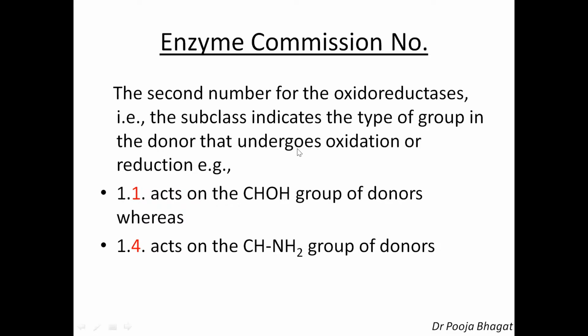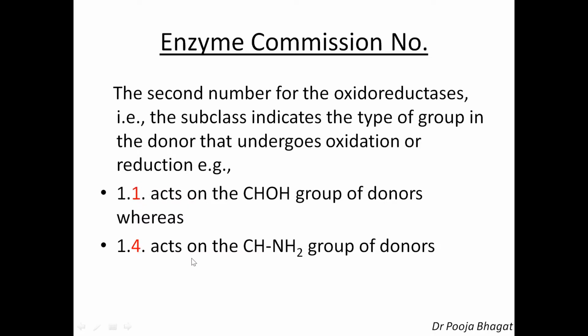Which type of group is acting as a donor in the oxidation or reduction reaction? If it is 1, that means the CHOH group is the donor. Then 4 means it acts on the CH2NH2 group of donors. So if the donor is CHNH2, then it is 4. So this is the second number.